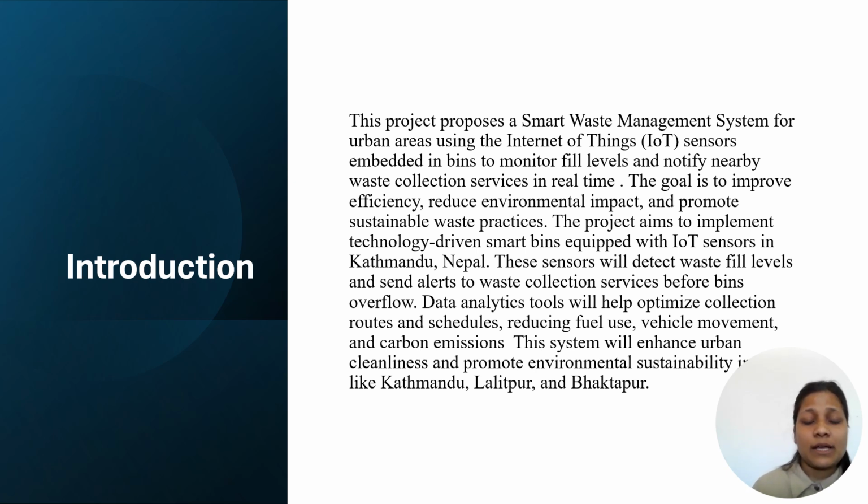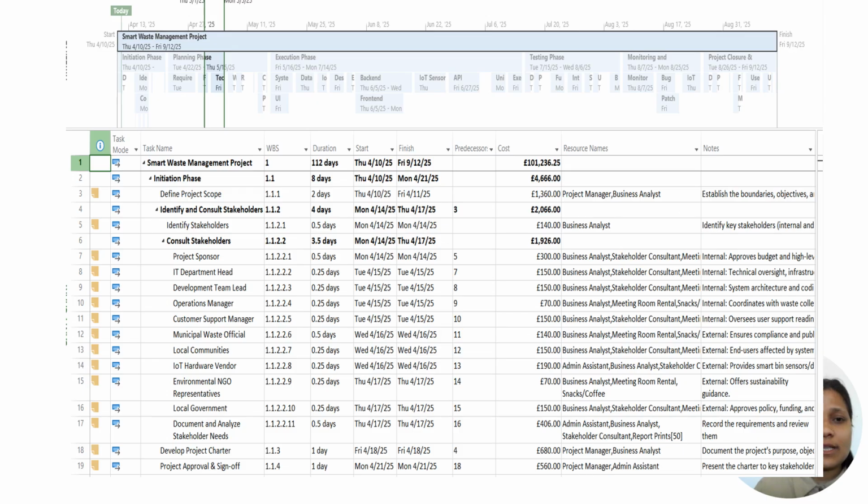I will explain the steps of the project, the resources I used, and how I made it sustainable. For this project, I used MS Project software and Excel. Let us move to the next slide. There is the baseline of this project. It includes the task name, WBS, duration, start, finish, predecessor, cost, and resource name.